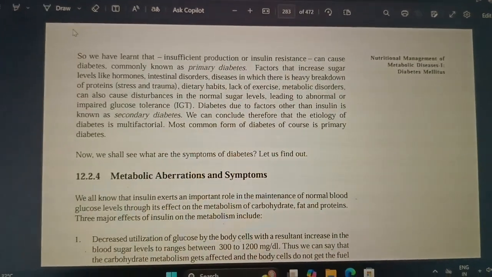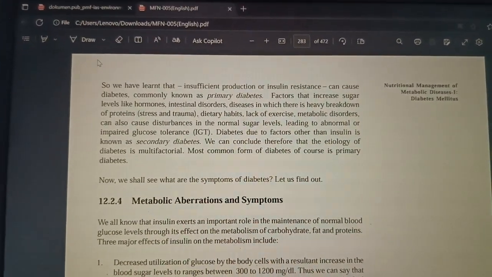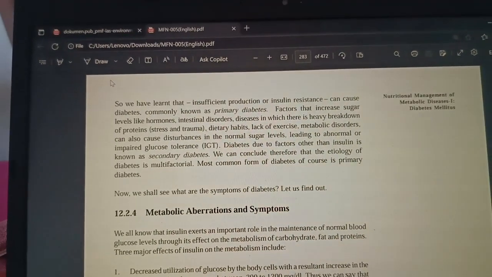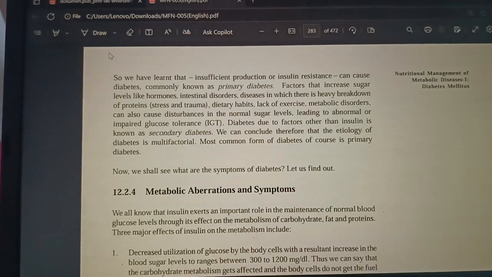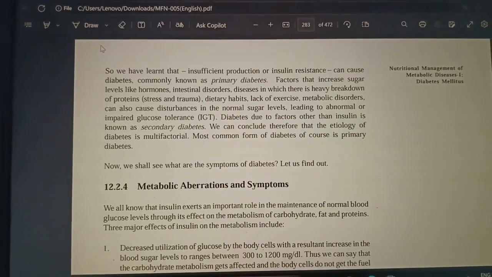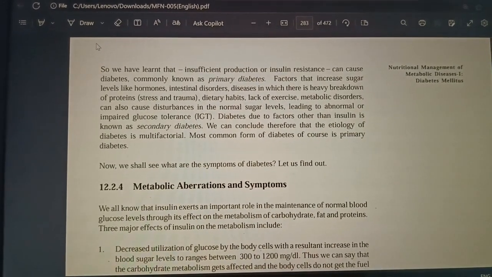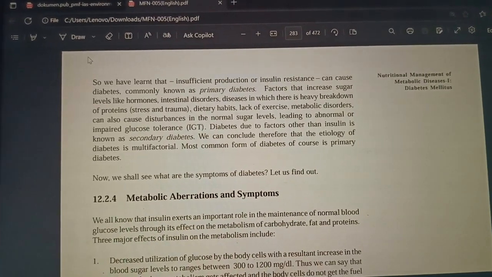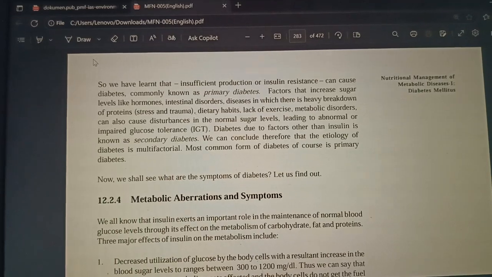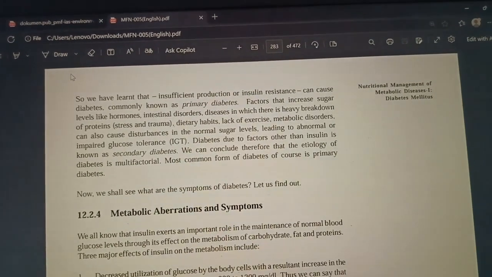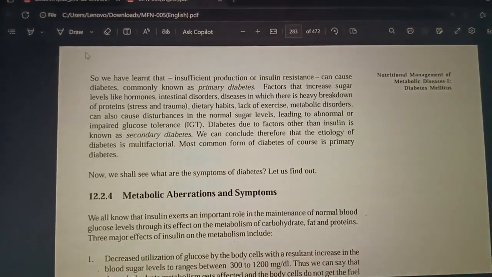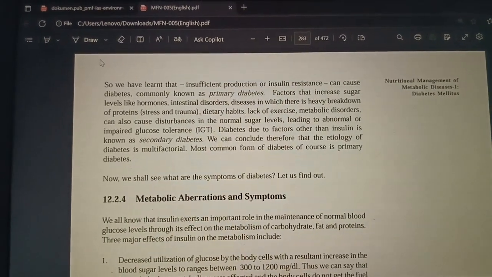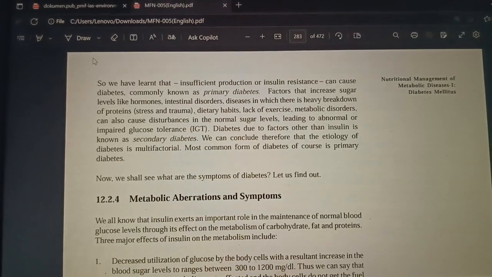We have learned that insufficient production of insulin or insulin resistance can cause diabetes, which is commonly called primary diabetes. Factors that increase sugar levels are hormones, intestinal disorders, diseases in which there is heavy breakdown of proteins, which means stress and trauma, dietary habits, lack of exercise, metabolic disorders, and sometimes impaired glucose tolerance also.